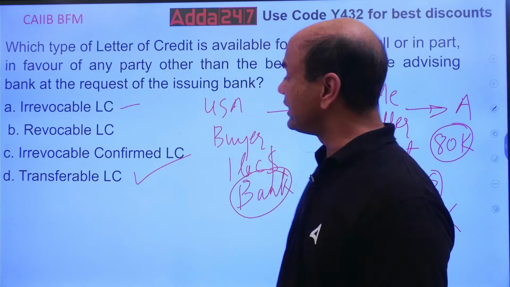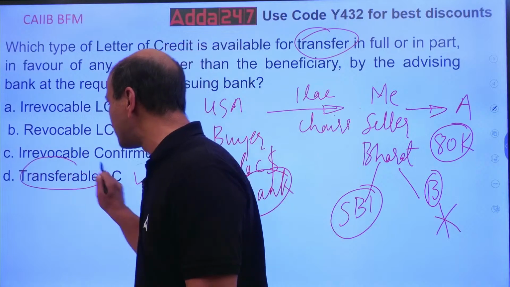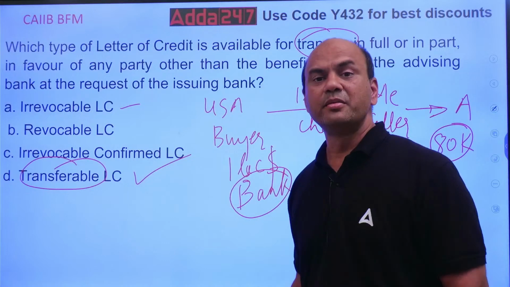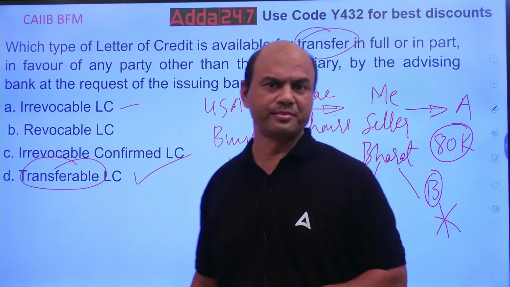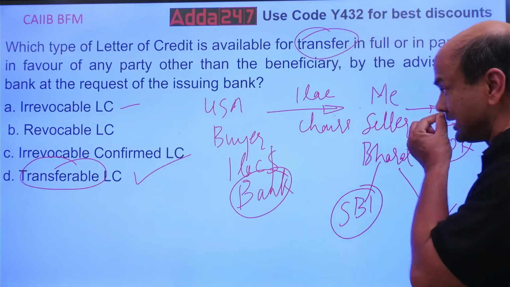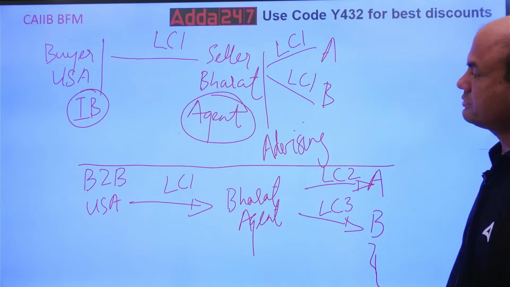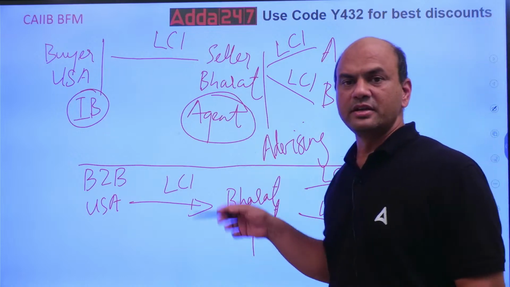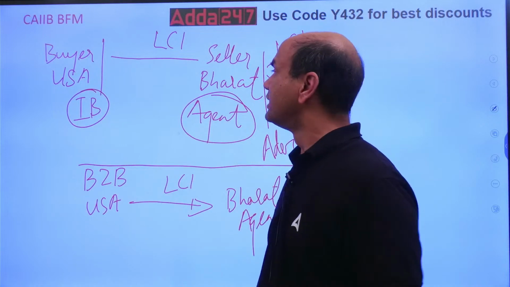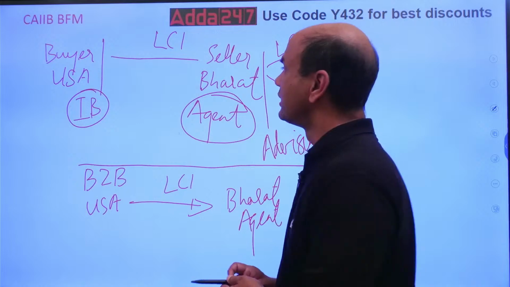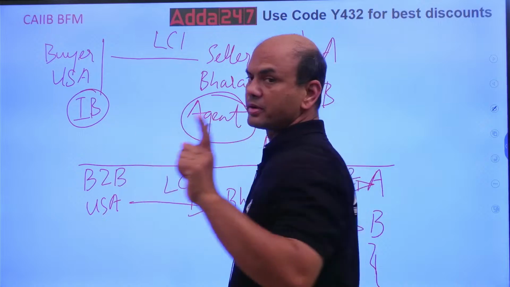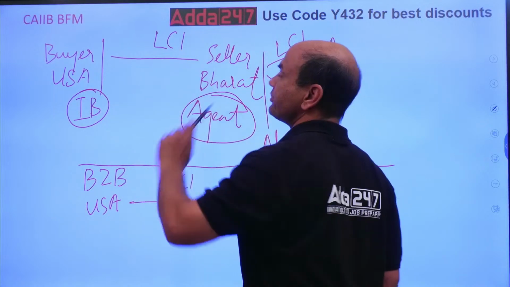Okay. Now in this transferable LC, there is one more term which many of you get confused. Although this is not a part of this question, I'll explain it to you because this comes in the exam. That is called back-to-back LC. What is that back-to-back LC? Let's see. See this, the difference between back-to-back and confirmed. Transferable. In transferable LC, what do I do? This is a buyer in USA. His issuing bank has issued me LC number 1.